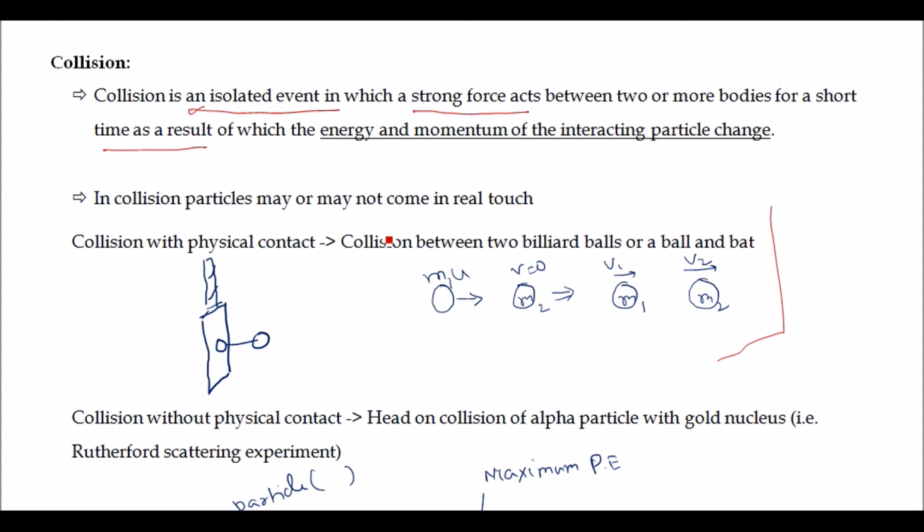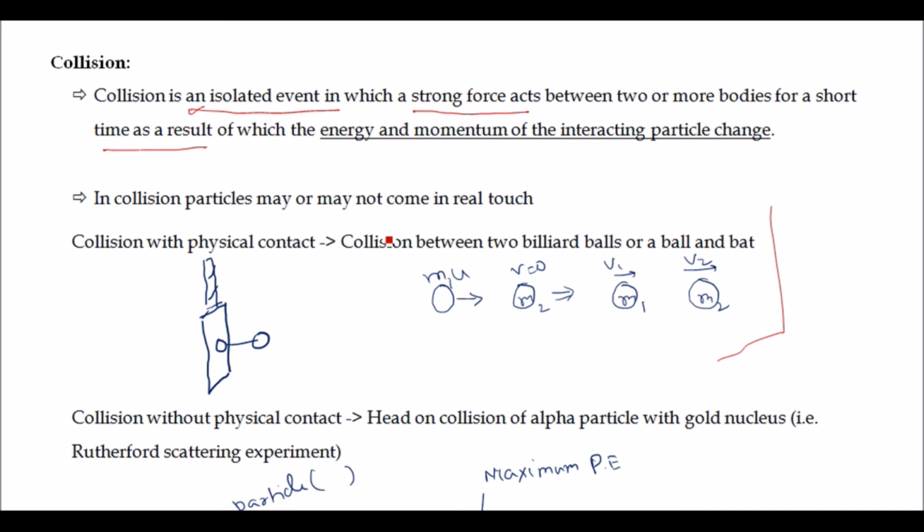In a collision, particles may or may not come into real touch. So basically collision may occur with physical contact or without physical contact. We will first see the collision with physical contact, which is quite obvious in nature, like collision between two billiard balls or a bat and a ball.